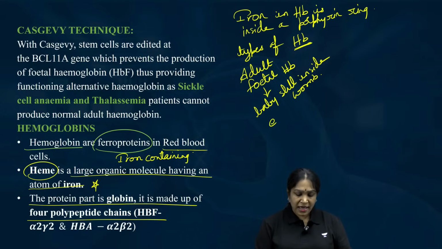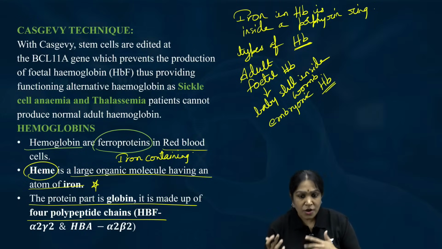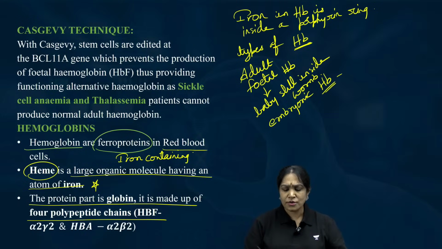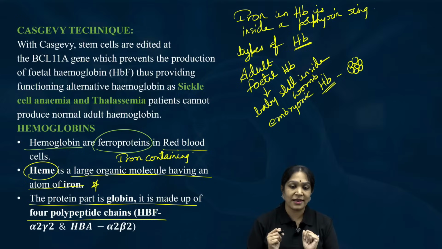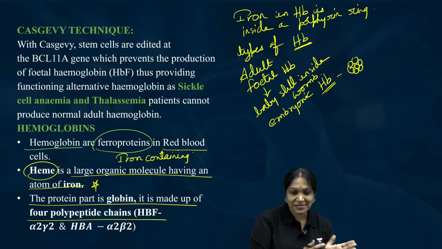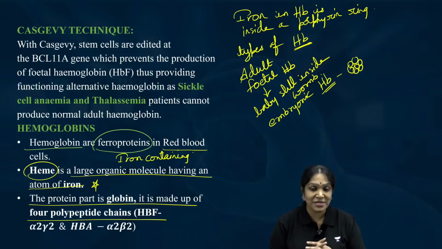And we also have embryonic hemoglobin. It means we have this type of hemoglobin when we are in the stage of an embryo. What is an embryo? It just looks like a group of cells. It does not look like a human baby. In that stage we have another hemoglobin. By the way, leave this question. Did you ever wonder why we have so many types of hemoglobins?